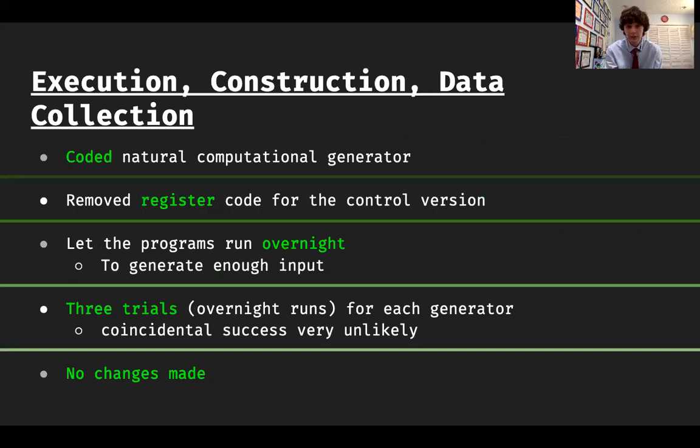Now, when I was actually implementing it, this slide is about implementation, I coded my number generator. I tried to keep the control and the experimental as similar as possible, except for the fact that my program would use the registers, just to eliminate any miscellaneous external variables that could come up.